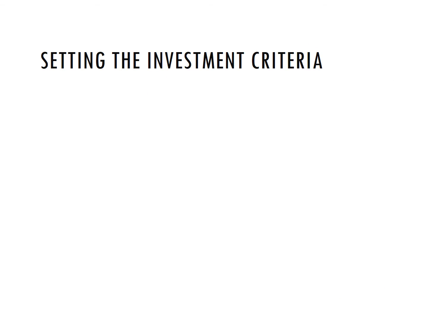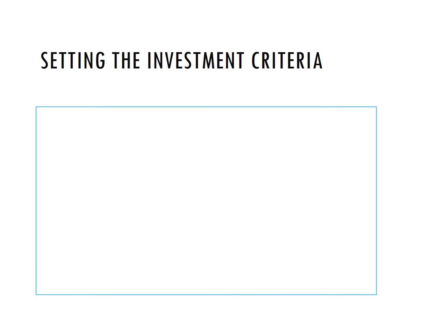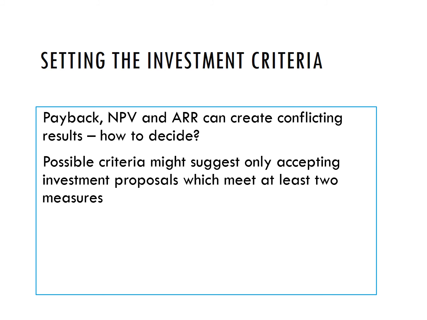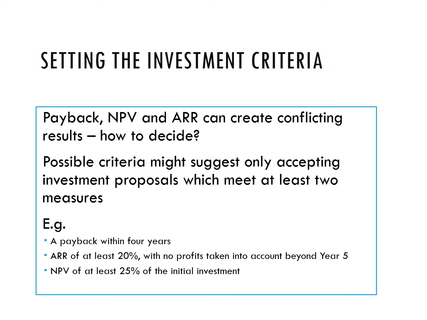So when a business is setting the investment criteria for one of its projects, what might it do? Payback, NPV and ARR can create conflicting results, as we've seen. So how would you decide on which method or which investment to pick? Possible criteria might suggest only accepting investment proposals which meet at least two measures. For example, they might say we will only accept investments with a payback within 4 years and an NPV of at least 25% of the initial investment, or an ARR of at least 20%. So firms might use combinations of these techniques and tools to have a set of criteria for any potential investments.